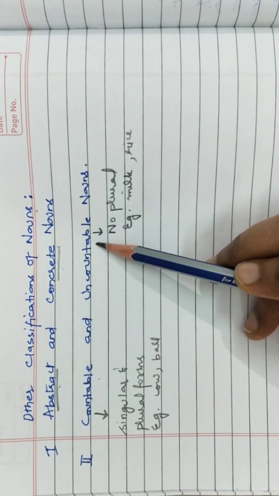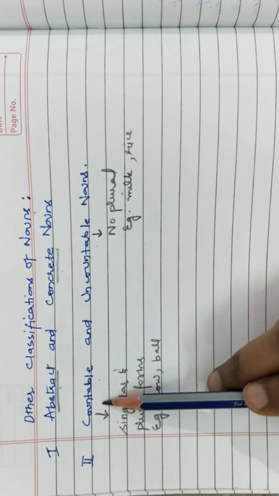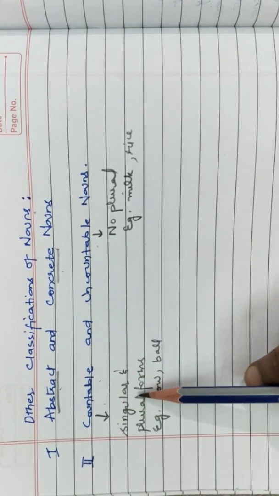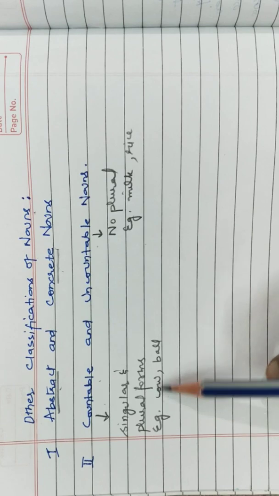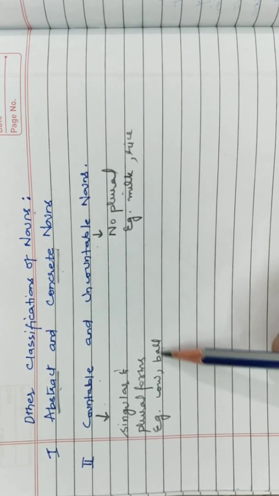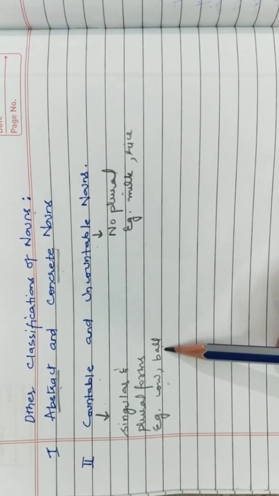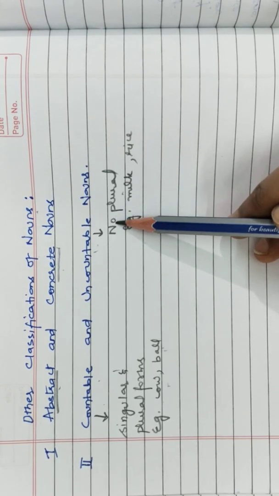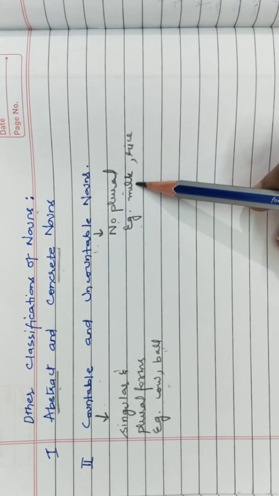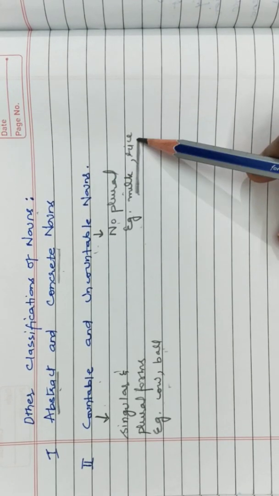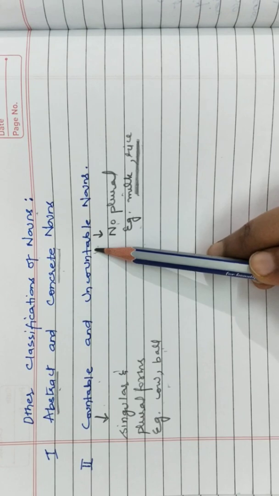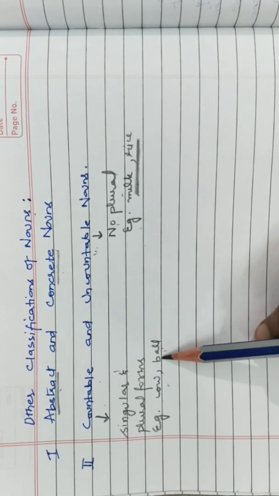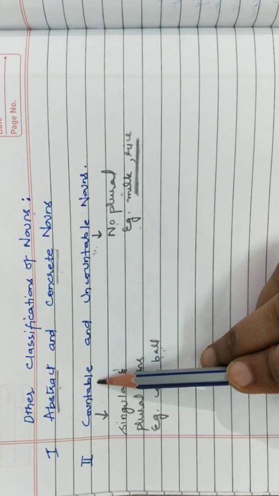Then countable and uncountable nouns. Countable nouns are those which can be counted, they have singular and plural form. Example, cow, ball, cows, balls, etc. Uncountable nouns are those which cannot be counted. They don't have a plural form. For example, milk, we don't say milks. Rice, they don't have a plural form. So they are uncountable nouns. Those which can be counted are called countable nouns.